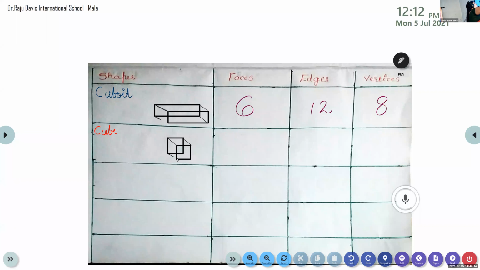Like this, you can join the corners. You can draw using your scale and pencil.